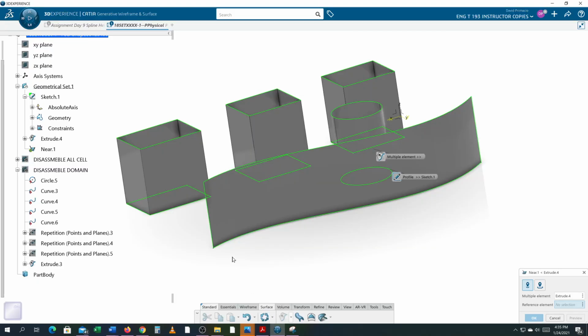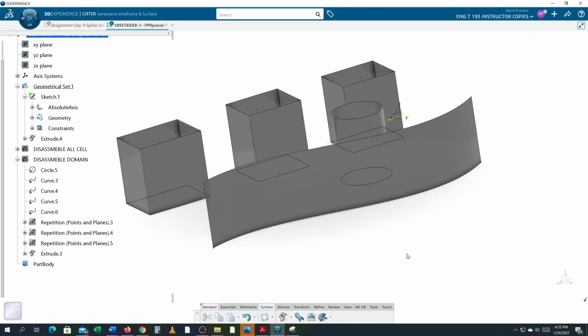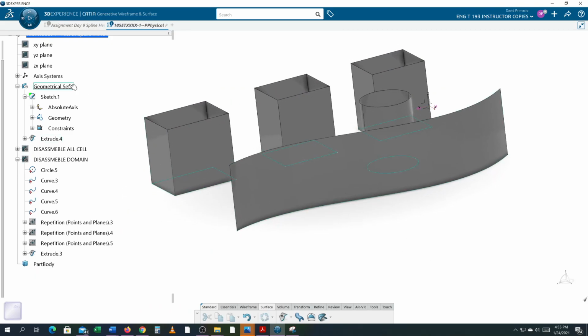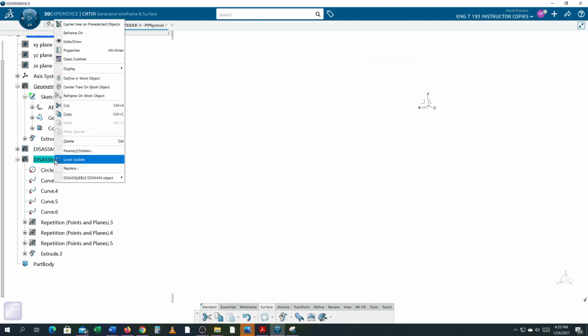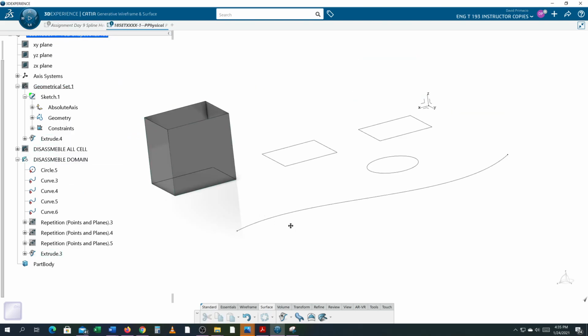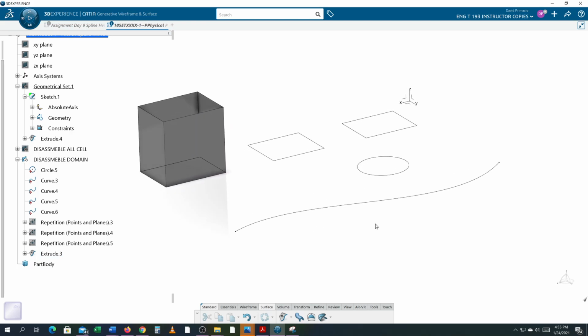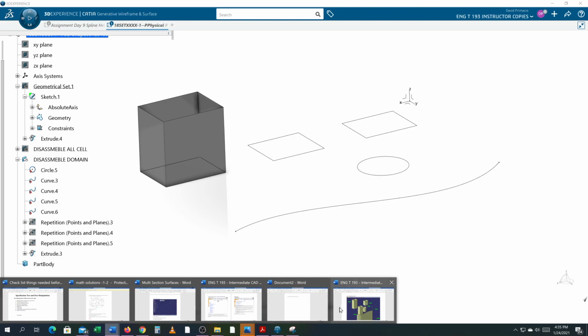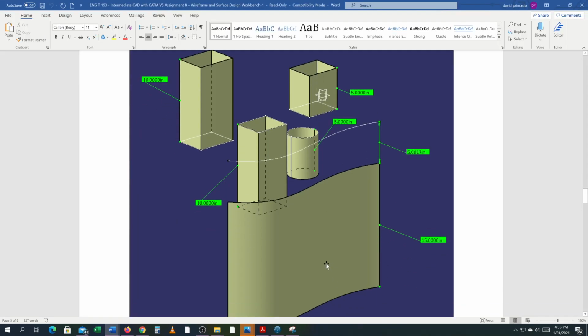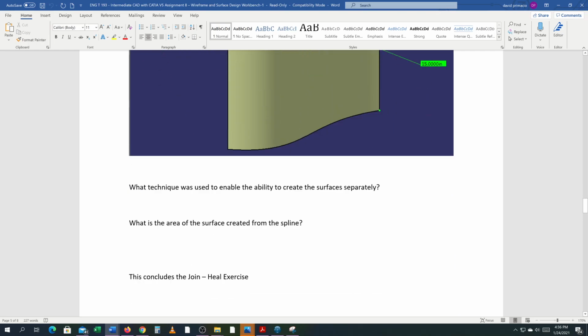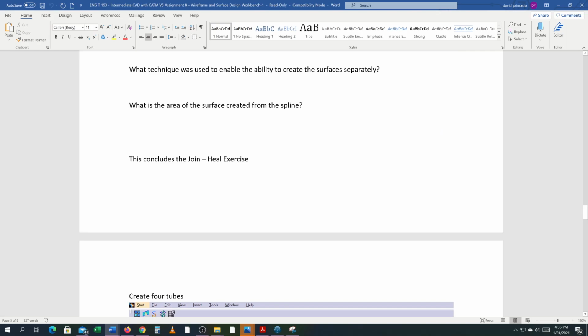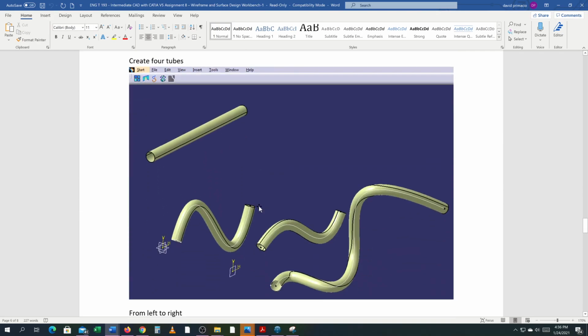Back to CATIA. I'll just cancel this. I'll hide this geometrical set. Bring up my domains again. And you should be able to create all the surfaces on the Word doc based on lessons learned previously and what we've just shown today. So you got 5 domains, 5 different surfaces. Create them using these same measurements. Verify the part is correct by adding measurements and create a new snapshot of it, comparing V5 to the 3D experience. Next is to create the 4 tubes.